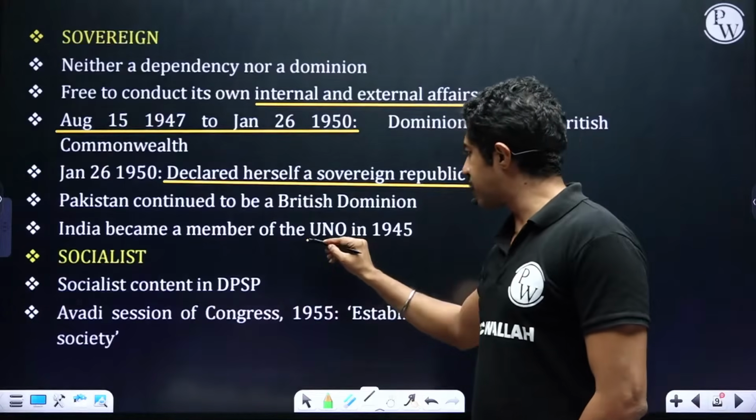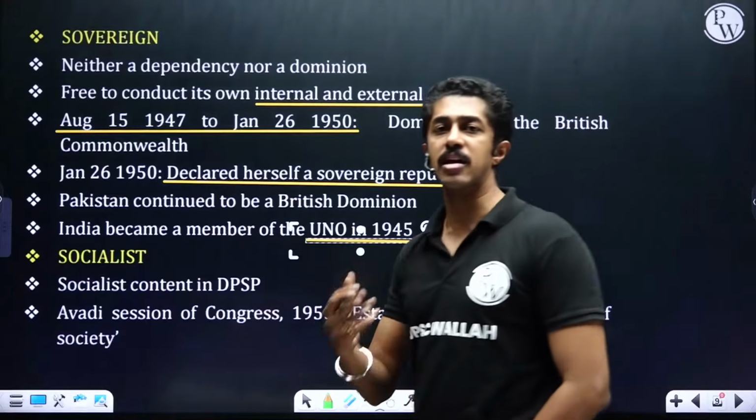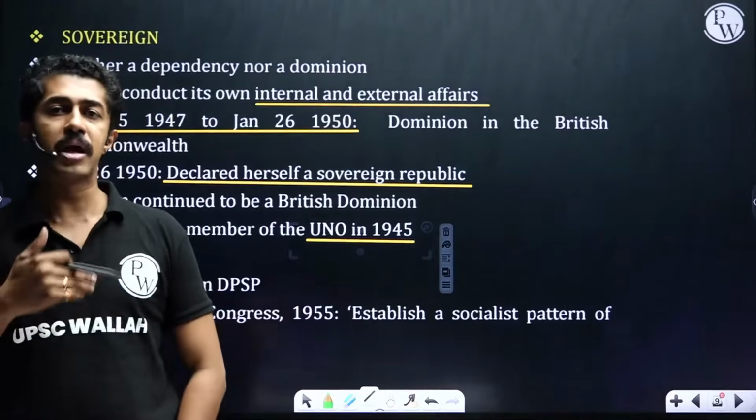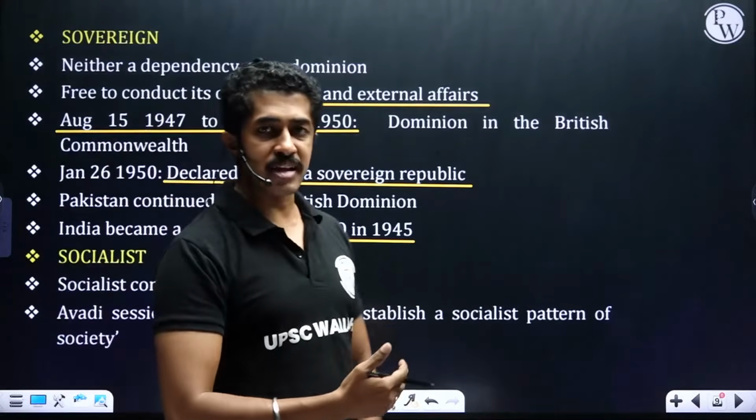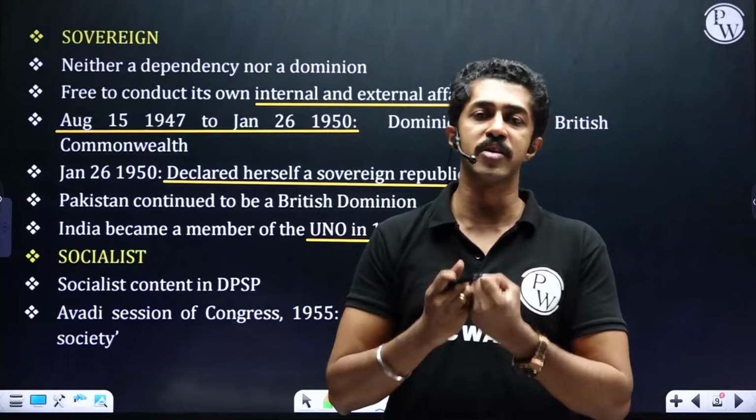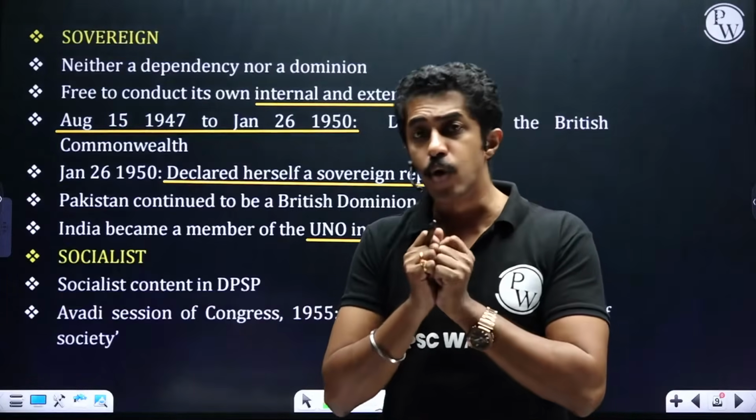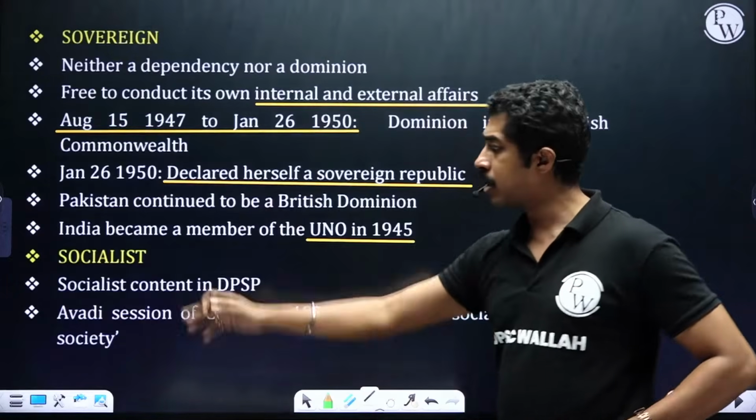India became a member of the United Nations Organization in 1945. That is, even though we have become a member of foreign organizations, we have not compromised on our sovereignty. We still take our own decisions. Clear, people? Socialist.